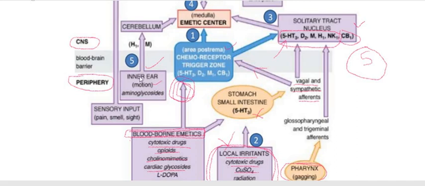So if any person is in motion, in a journey, in a train, bus or vehicle, in any type of motion, there may be chances, if the inner ear or vestibular system is not balanced, that it will lead to vomiting through this pathway, and we call it motion sickness. So motion sickness results in vomiting through stimulation of the cerebellum and finally the emetic center, which reflexly stimulates the pathway to vomit. Now there are two more important pathways.